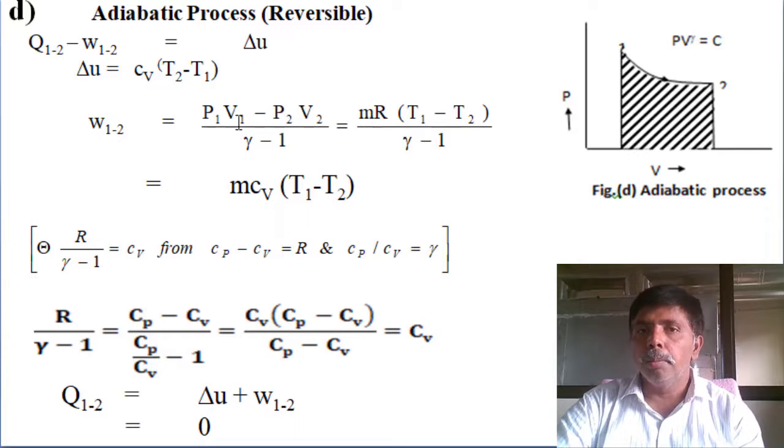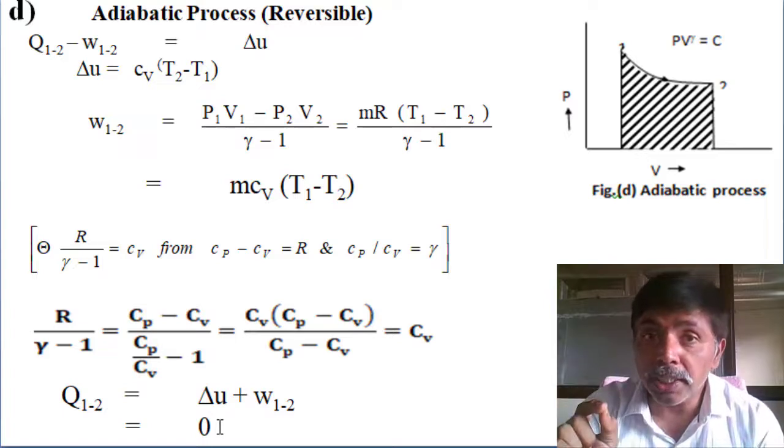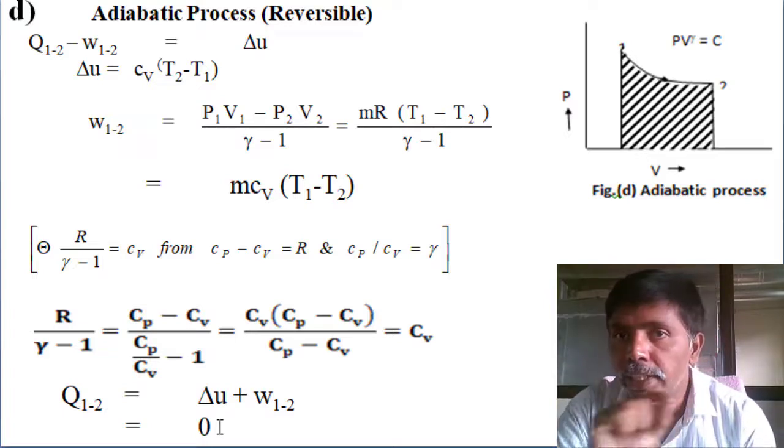Then PV equals mRT. Then work done is mR (T1 minus T2) by (gamma minus 1). Then R by (gamma minus 1) equals Cv. How did it come? Cp minus Cv equals R, Cp by Cv equals gamma. I substitute, then automatically R by (gamma minus 1) we will get Cv. Then m Cv (T1 minus T2) is work done. The change in internal energy is m Cv (T2 minus T1). Both will cancel, heat transfer equals 0. So adiabatic process means there is no heat transfer.